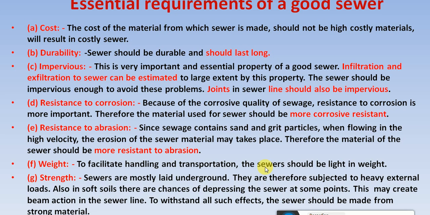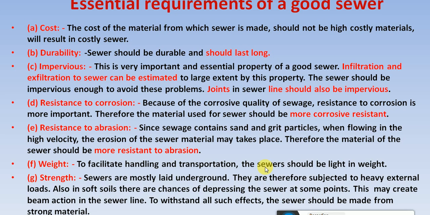Okay, so because the sewage water which is flowing in the sewer may contain acids, alkalis, or some strong solvents which have high pH or low pH. Okay, and sometimes the industrial wastewater may have high temperature and it could be discharging some chemicals which are corrosive in nature. So considering all these points, we should select a sewer material which should be durable and it should last long. Okay, then impervious.